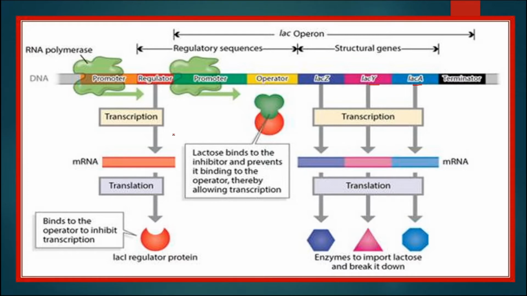But if lactose is supplied in the system, lactose is an inducer, this lactose will combine with the repressor and inhibit its binding. Now due to that, the operator is free, there is no hindrance, no inhibition, and all these three genes will undergo transcription and translation, and the enzymes will be produced. That's why it is known as the inducible type of lac operon.